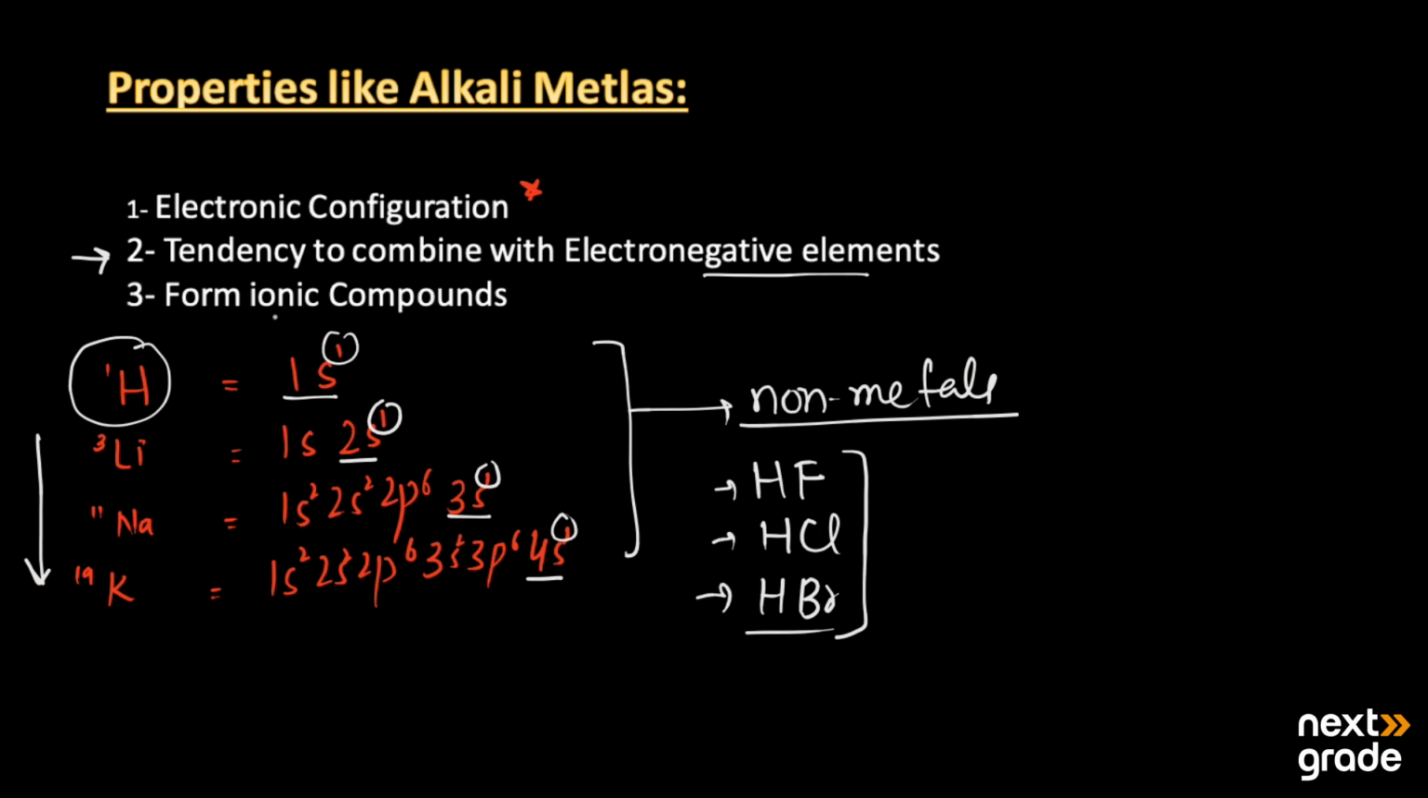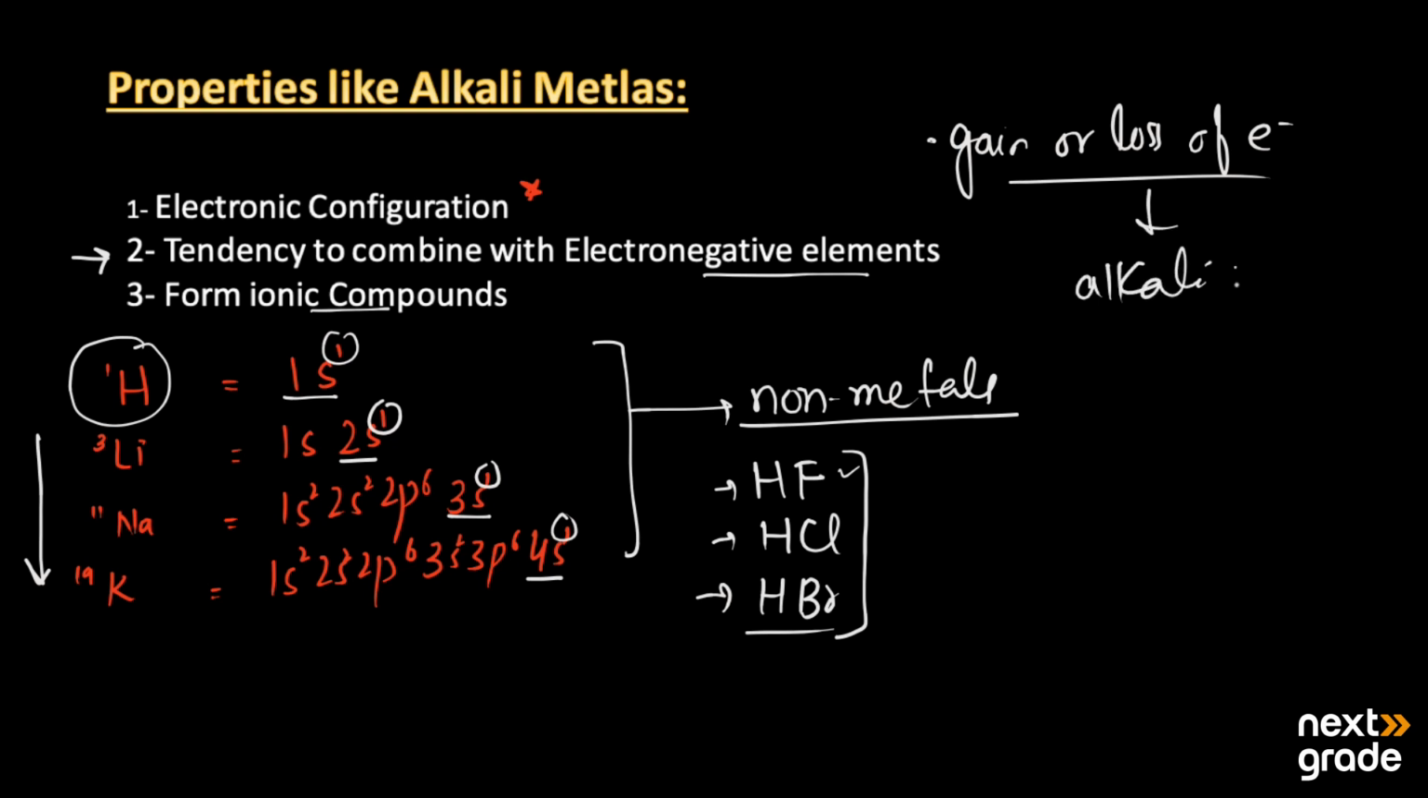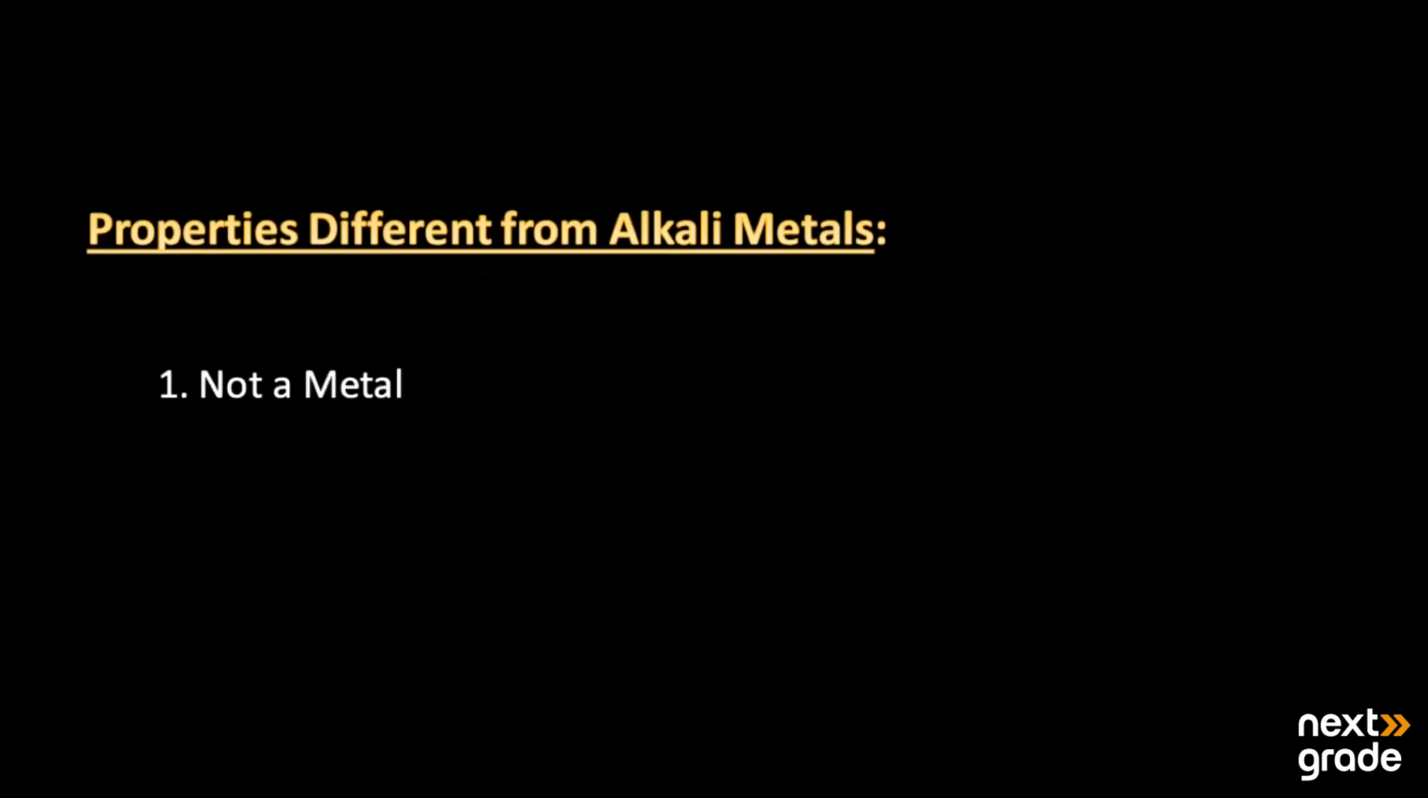The third point is that it can form ionic compounds. Hydrogen can also form ionic compounds by the process of gain or loss of electrons, like all the other alkali metals. That's why it should be placed in group 1A, but it also has some properties different from the alkali metals.